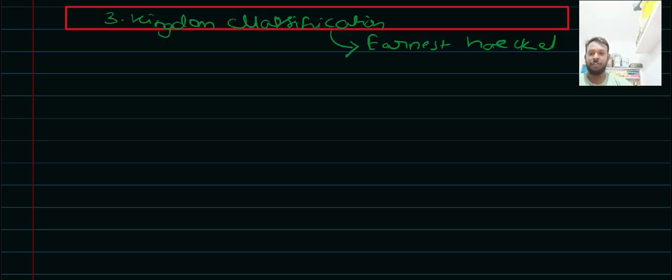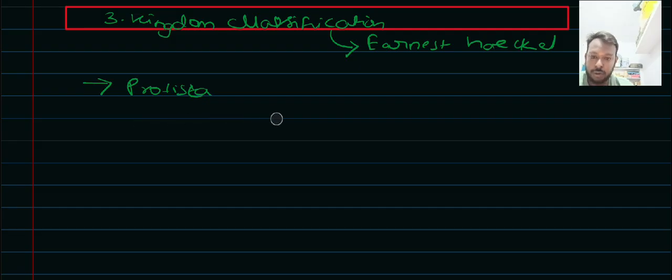So in this three kingdom classification, he divided the species based on the number of cells. The species which had one cell were grouped under one kingdom, and those species which had multiple cells were grouped under the rest of the two kingdoms, based upon whether they were plants or animals. So this three kingdom classification system included the emergence of a new kingdom, that is Protista.